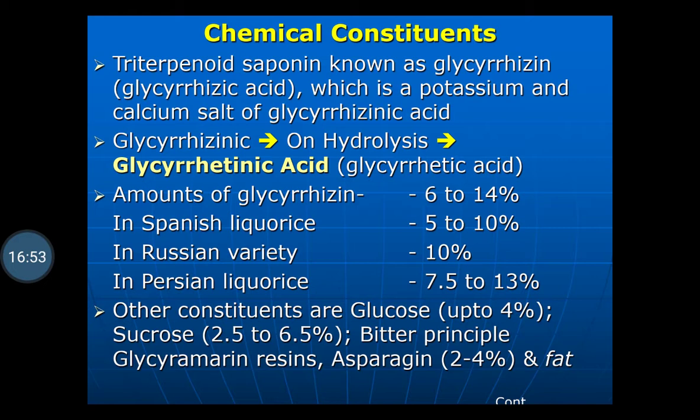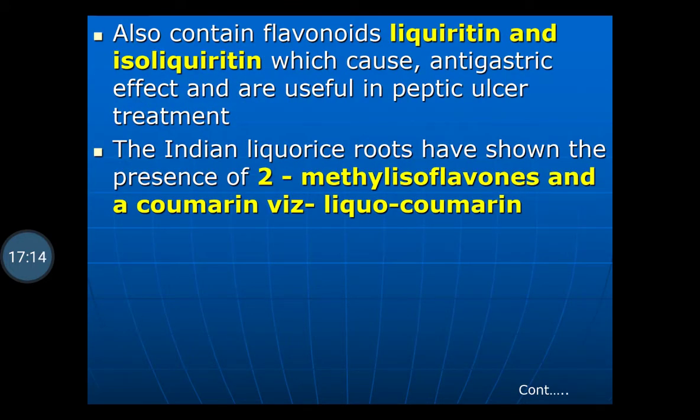So it contains a triterpenoid saponin known as glycyrrhizin, which is a potassium and calcium salt of glycyrrhizinic acid, and this on hydrolysis gives glycyrrhetinic acid, which is used for therapeutic purposes. It also contains the flavonoids liquiritin and isoliquiritin, which cause an antigastric effect and are useful in peptic ulcer treatment. The Indian licorice roots have shown the presence of two methyl isoflavonones and a coumarin, namely licocoumarin.